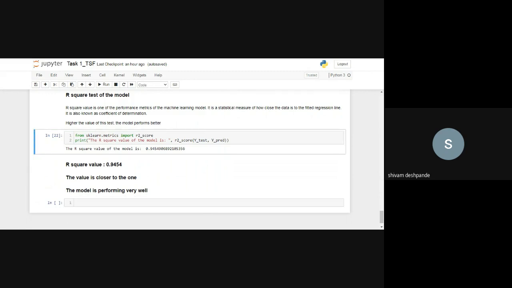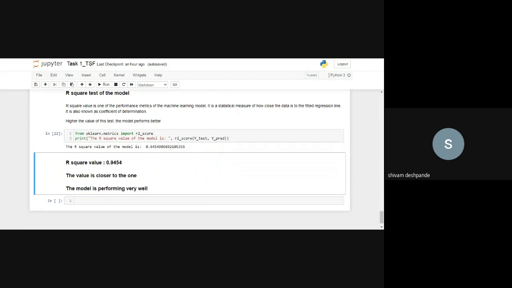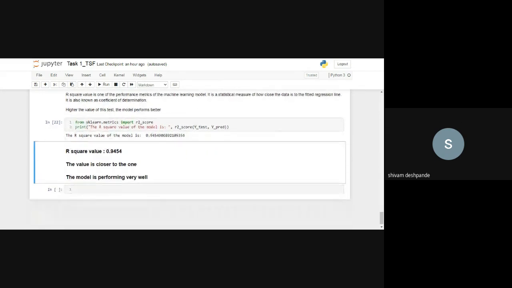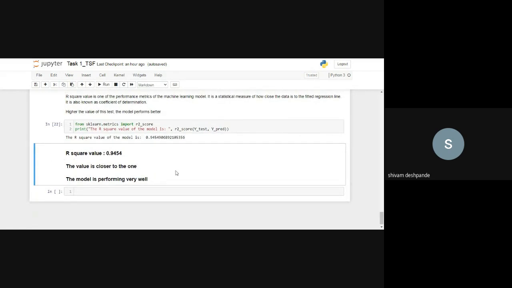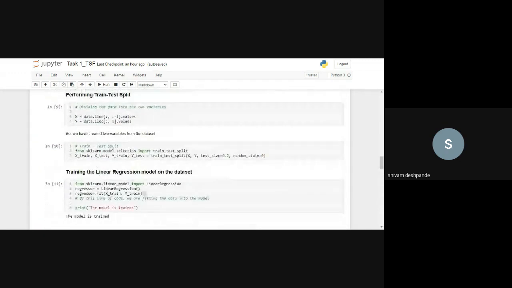This is the R square value that we have calculated, and this is very close to 1. If it is very close to 1, then our model is performing exceptionally well. So this is the overall code that I've made.